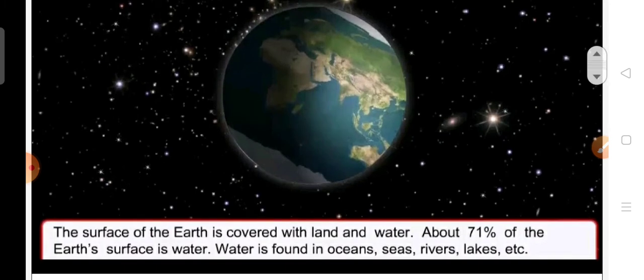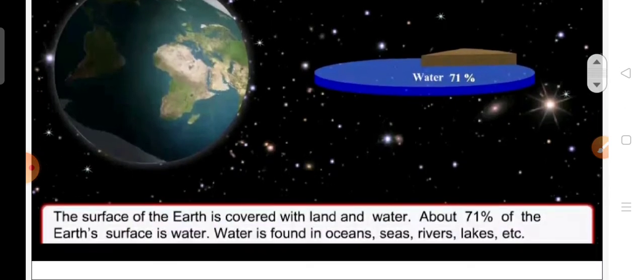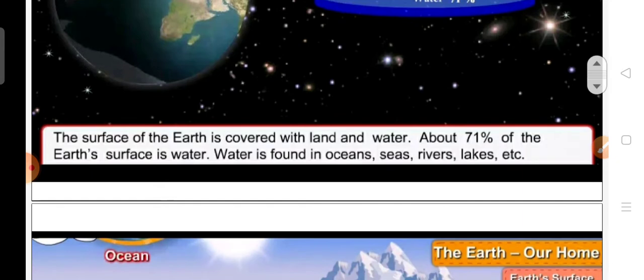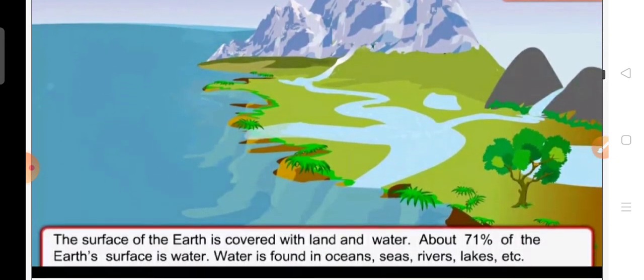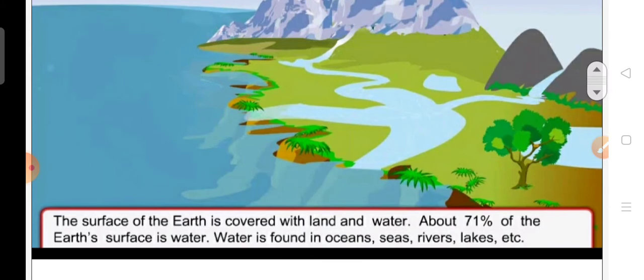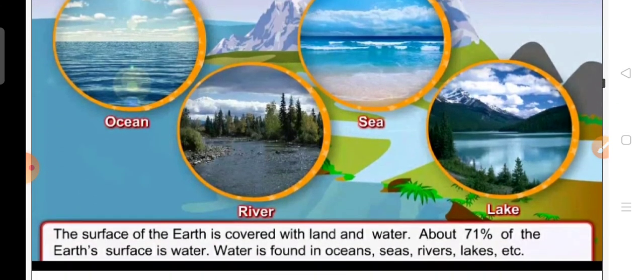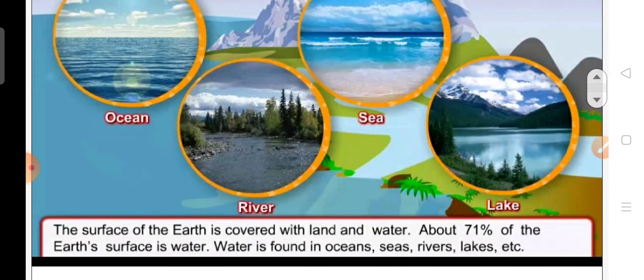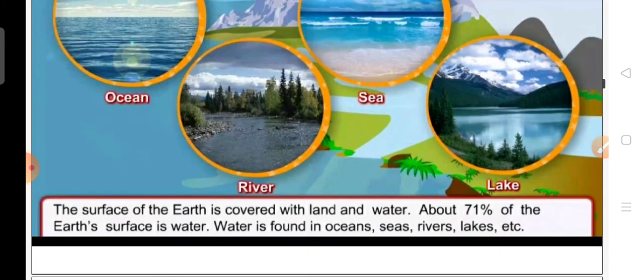Water is found in oceans, seas, rivers, lakes, etc. You can see here, water is found in oceans, rivers, seas, lakes and so on, on our earth.